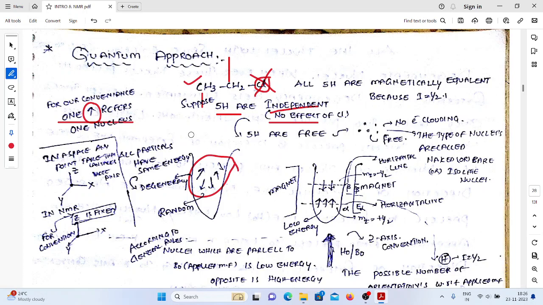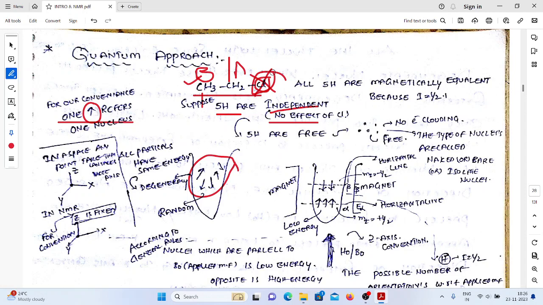Suppose we have this molecule. According to the general criteria, this is the a set of protons, this one is the b set of protons. Suppose chlorine does not influence, so all five protons are free from the influence of chlorine. That's why all are independent in nature.